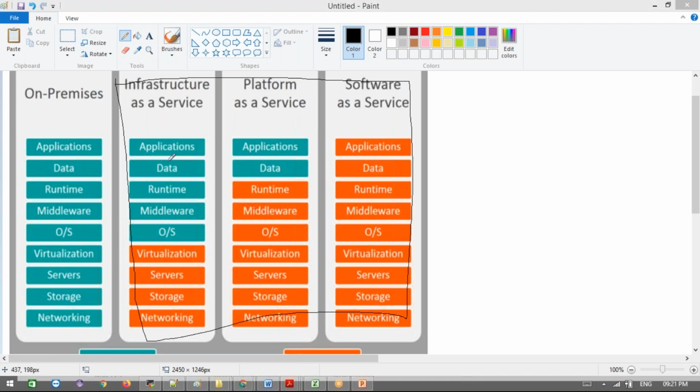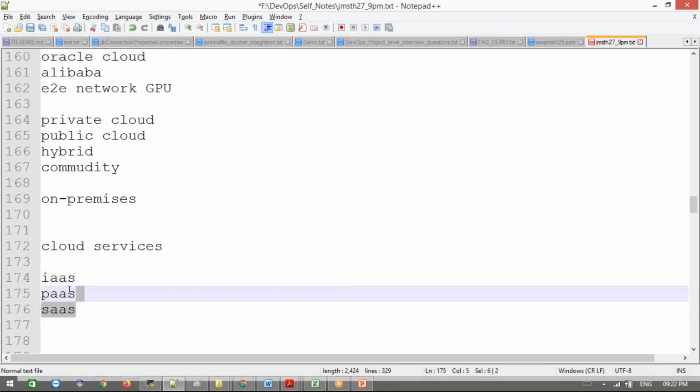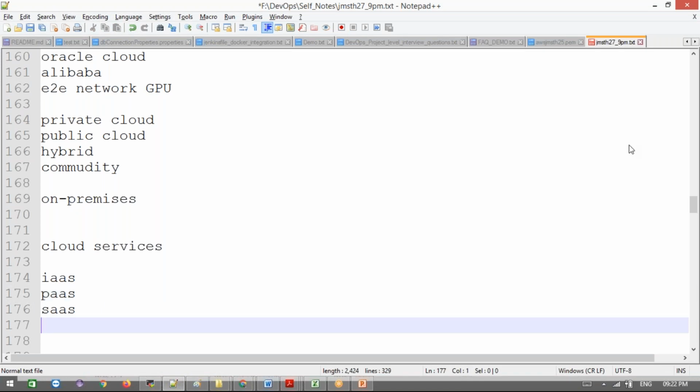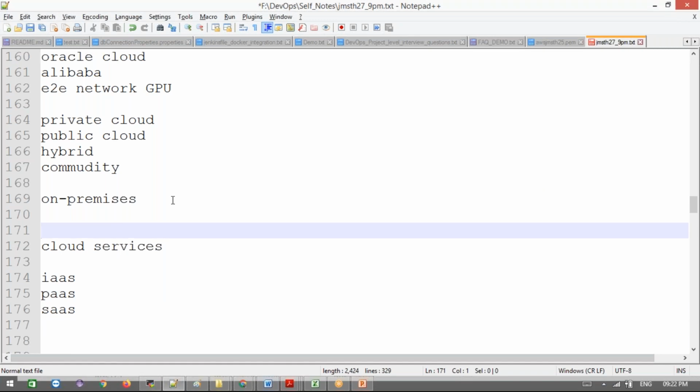Clear, guys? Do you understand infrastructure as a service, platform as a service, software as a service? We are going to see further on what exactly infrastructure as a service, platform as a service, and software as a service mean, and we are going to use a couple of services for this. Is it clear, guys? These three concepts are clear: infrastructure, platform, software as a service. Any questions on this? Okay, this is a simple concept.